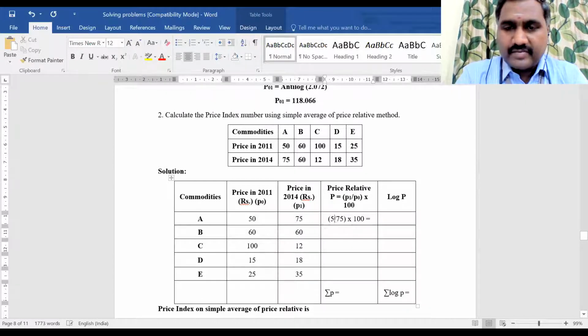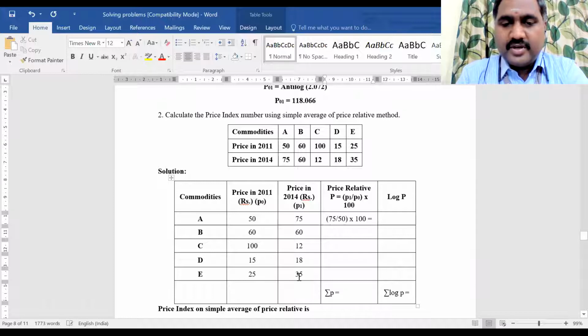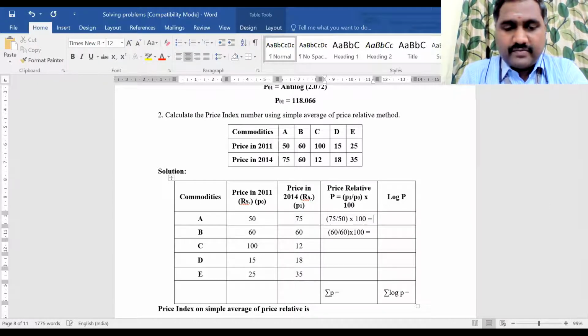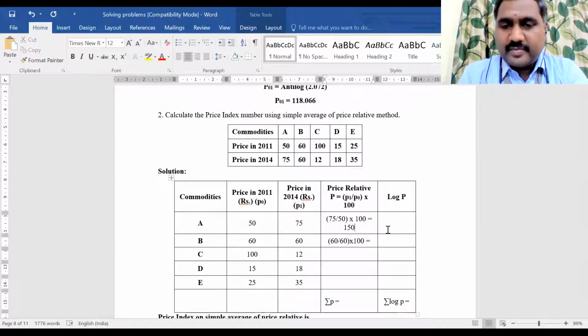Now I did it wrong. 75 divided by 50 into 100, what is the value? If anyone has worked it out, please unmute and tell me one by one so that I can enter the value quickly. Sir, the first one is 150. 150. Okay. Second one will be 100, right?